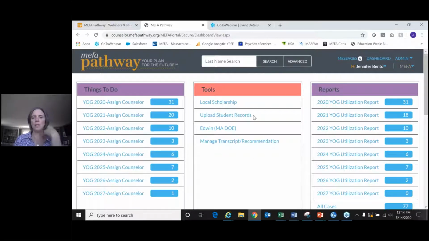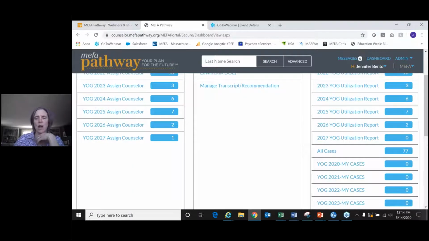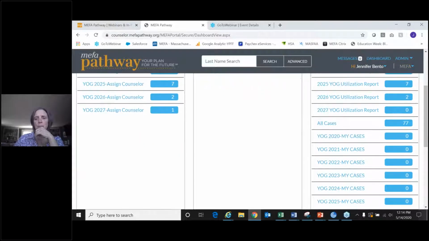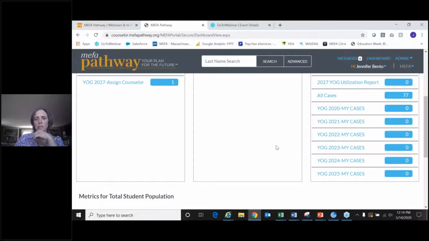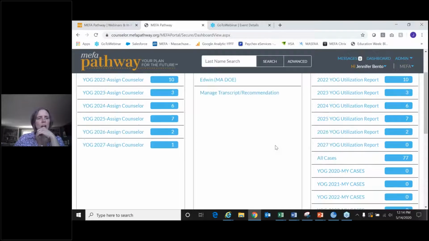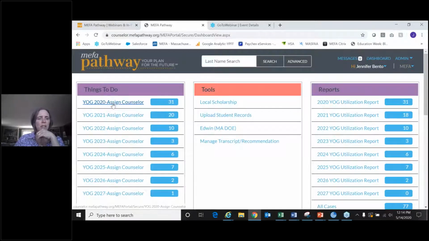to include those metrics at the top, you won't see these reports anymore, because all of the data that you'll need to see within these reports will be on that metrics table. But you will see your cases based on year of graduation. And you'll also see on the left-hand side here, this is where you can assign counselors per grade level.